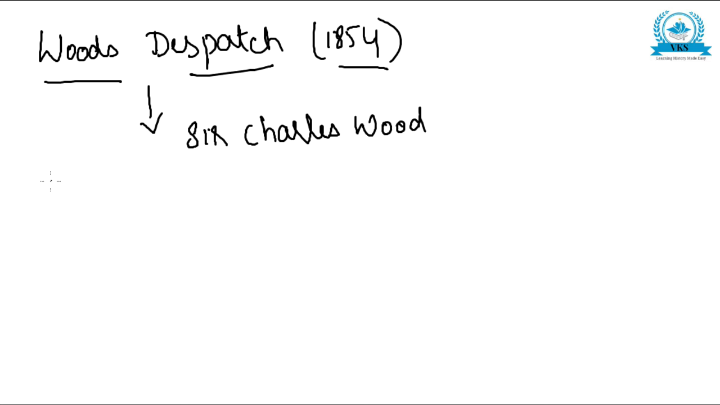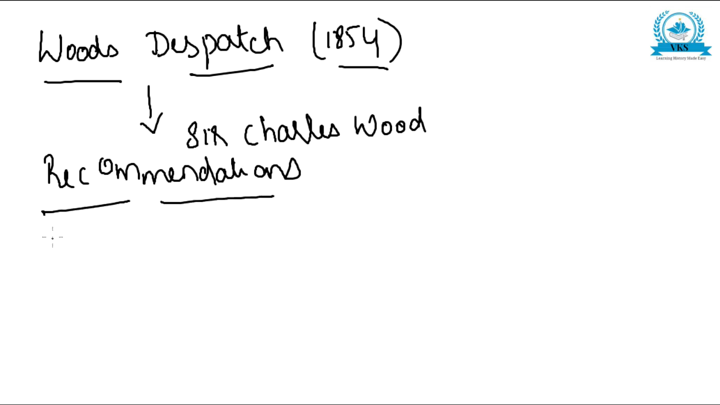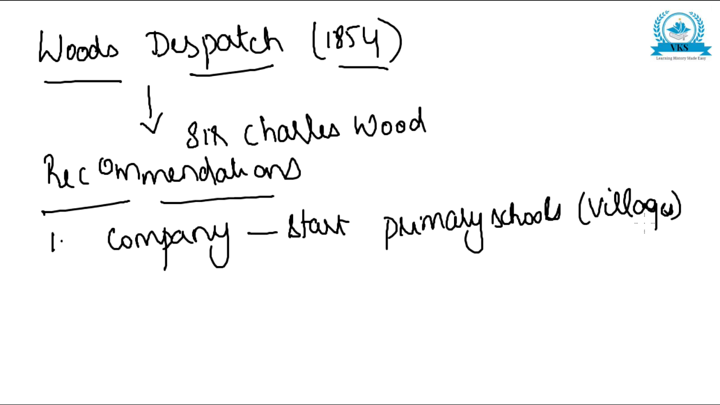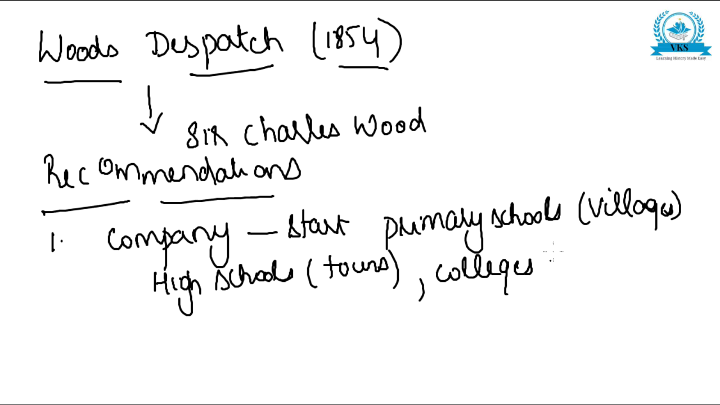It made the following recommendations. So what are the recommendations in Wood's Dispatch? Recommendations according to the Wood's Dispatch. The first recommendation is company should start primary schools in villages, then high schools in towns, and colleges at district level.